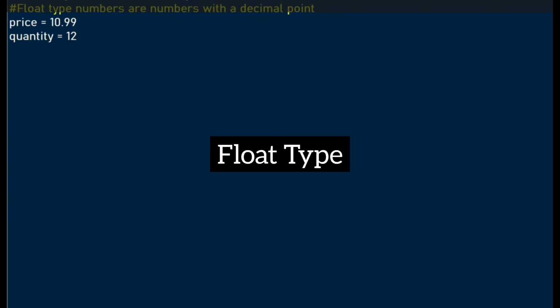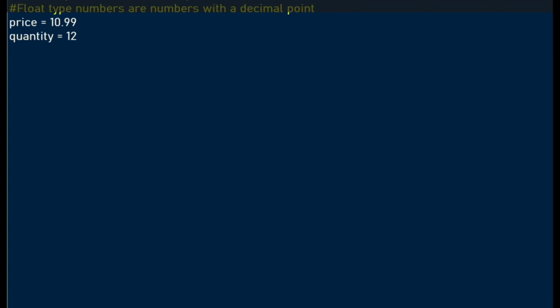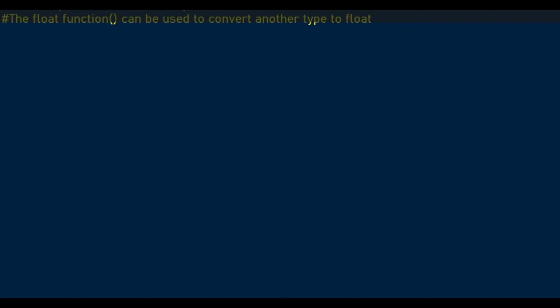In Python, the numeric type comprises int, the float type, and the complex type. We demonstrate the float type. These float types are numbers with a decimal point. So we declare a variable called price and assign a value of 10.99, and the quantity where we assign a value of 12. The float type can also perform some basic arithmetic operations. We want to calculate the total cost. We multiply the price by the quantity, which is equal to. The float function can be used to convert another type to float.